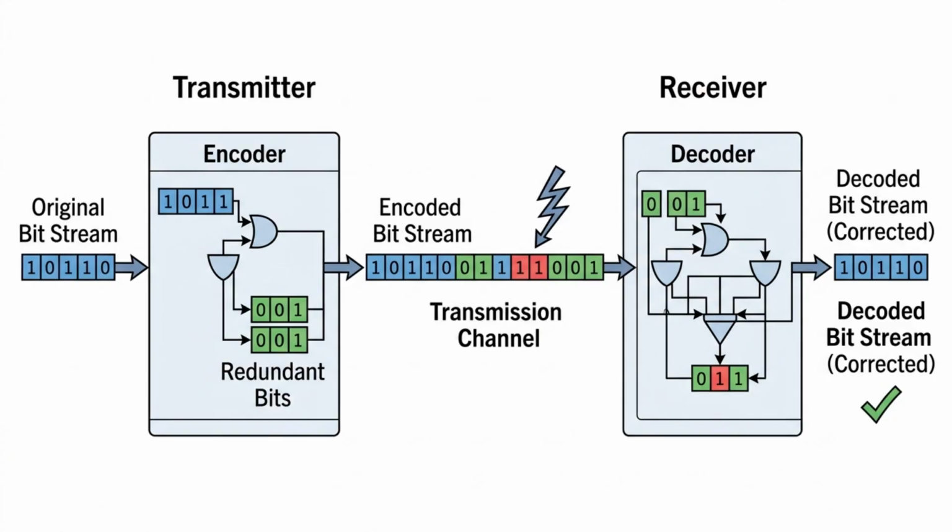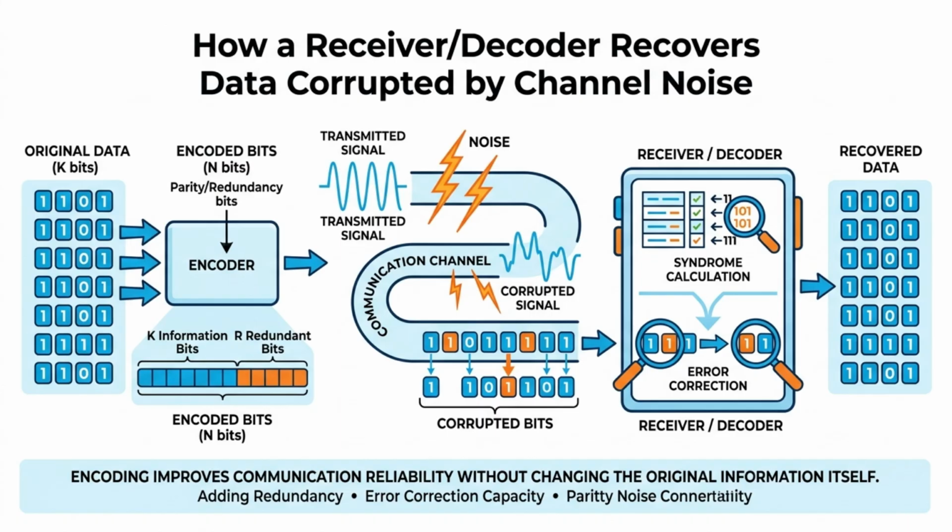In digital communication, an encoder processes the original bit stream before transmission. Depending on the system, the encoder may add carefully designed redundant bits that help the receiver detect or correct transmission errors. After the encoded data travels through the communication channel, the receiver uses a decoder to interpret the received bits and recover the original information. If some bits were corrupted by noise, the decoder may still reconstruct the correct message. Encoding, therefore, improves communication reliability without changing the original information itself.